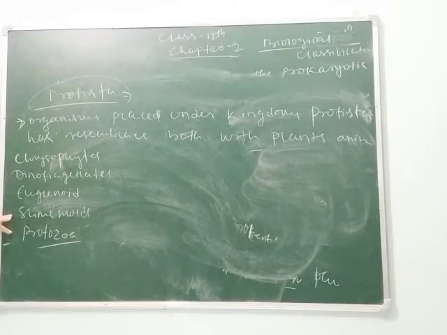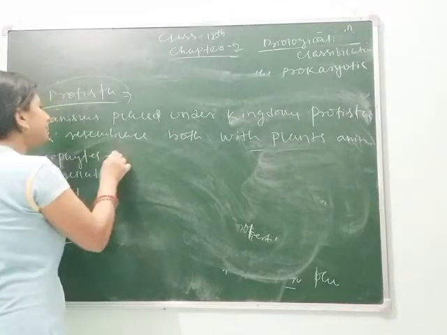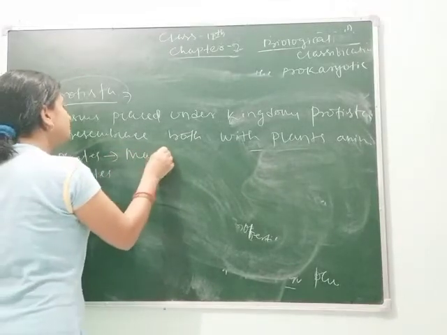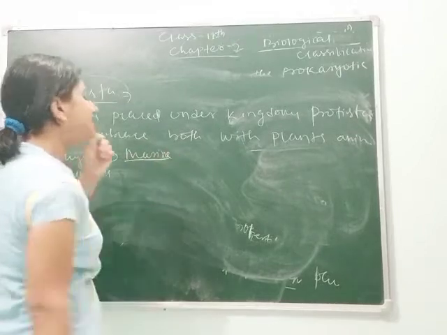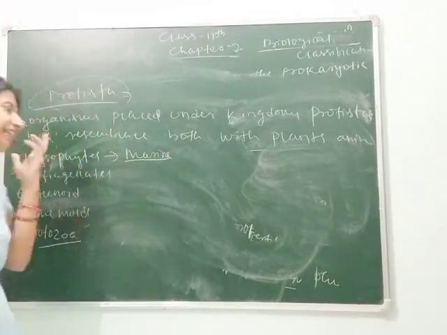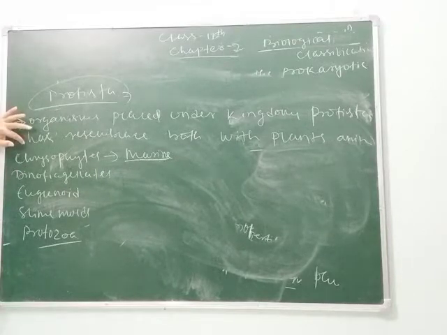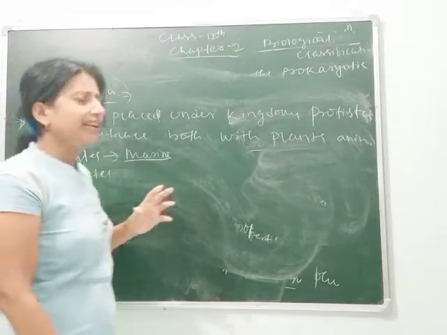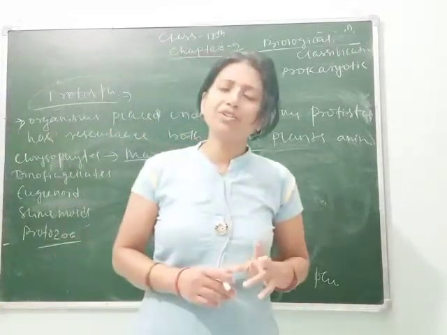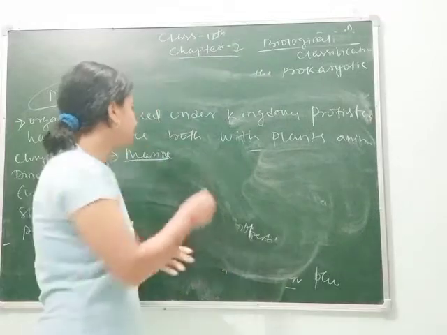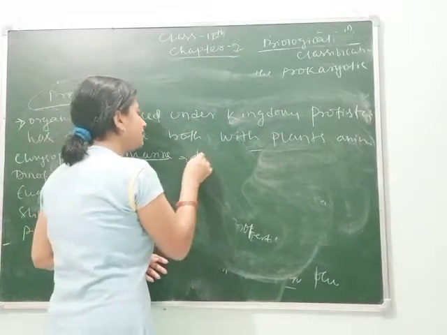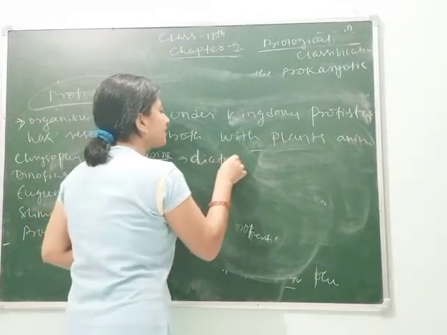First we will study about chrysophytes. The species of chrysophytes are completely marine, means they live in marine water, in an aquatic medium, in the seas or oceans. One example of chrysophytes is diatoms.